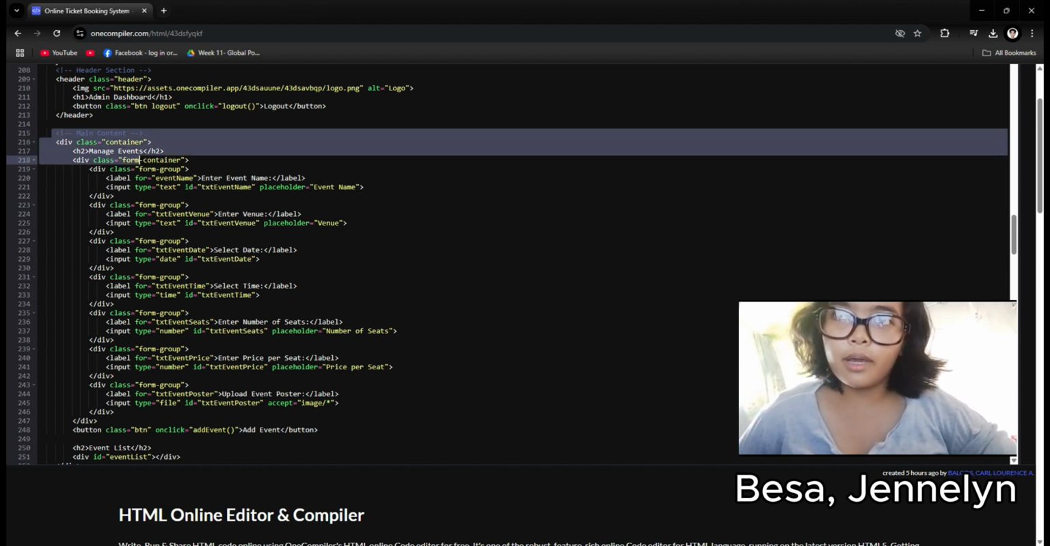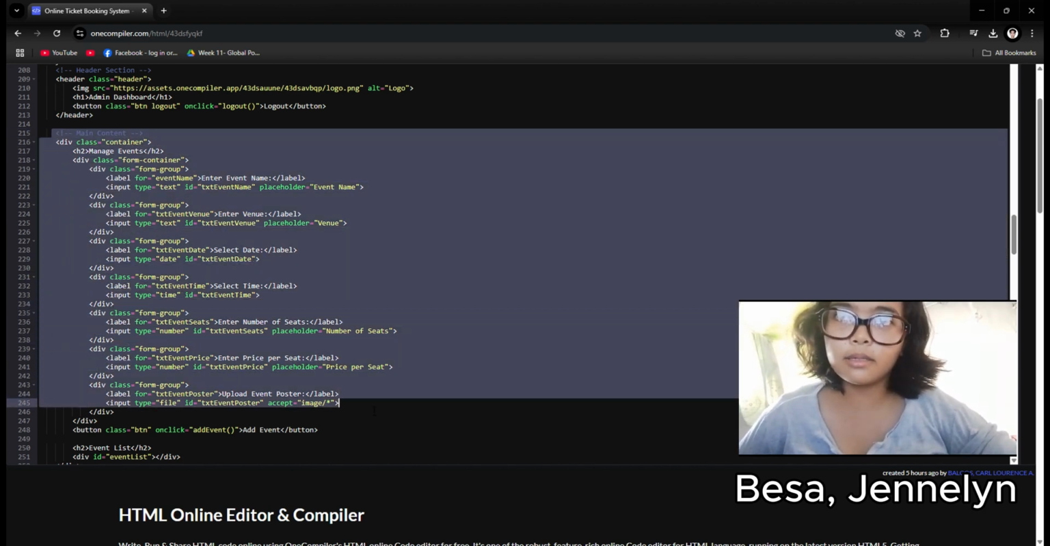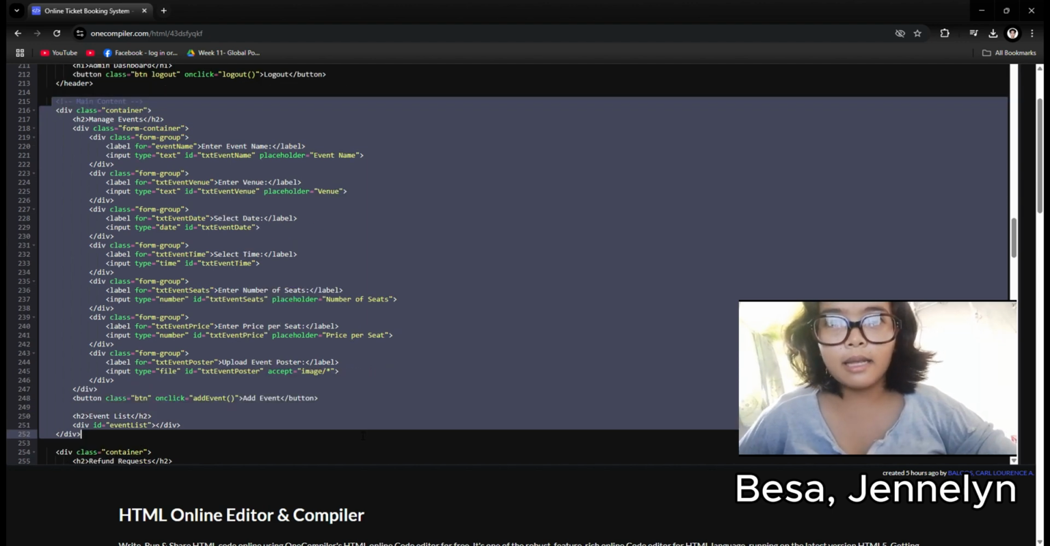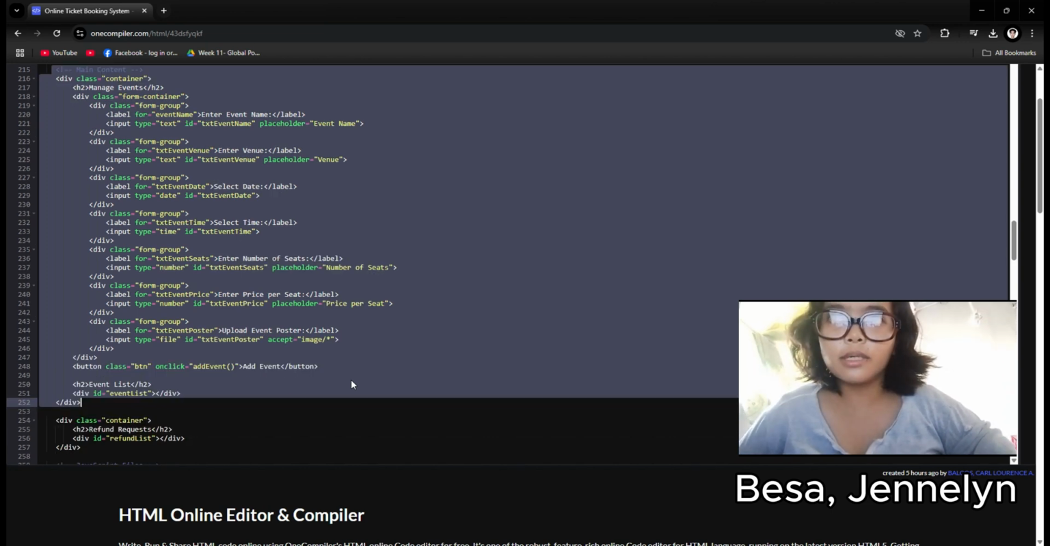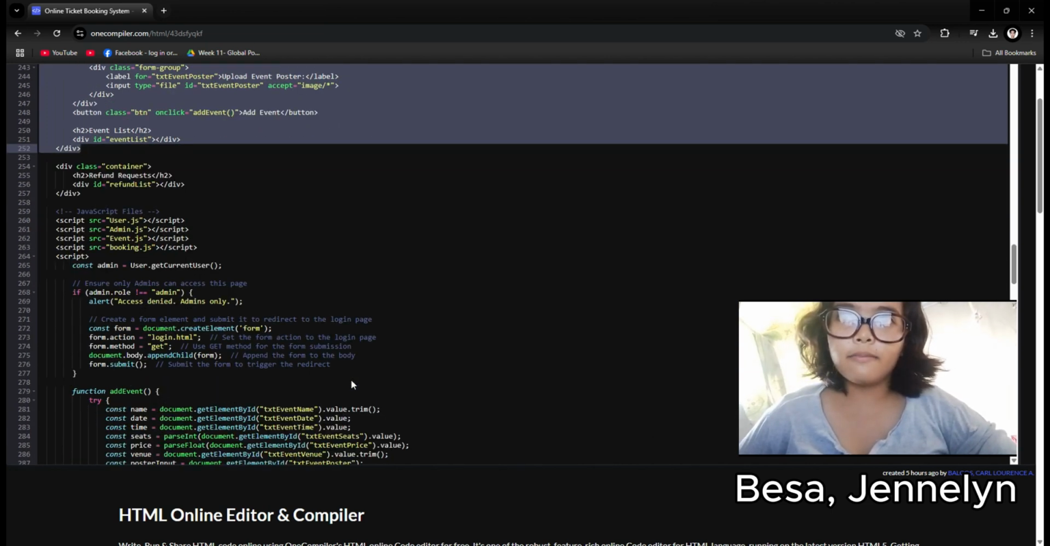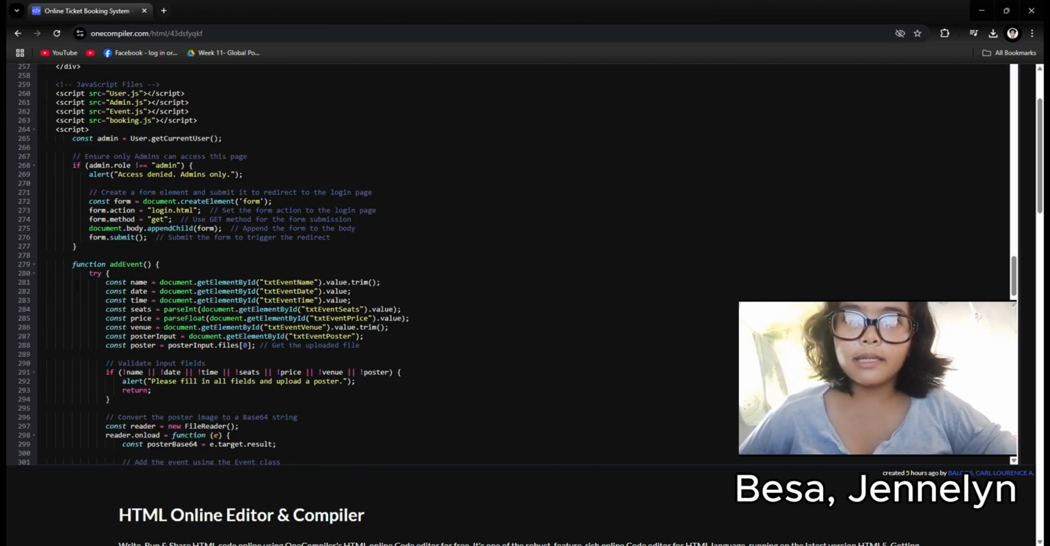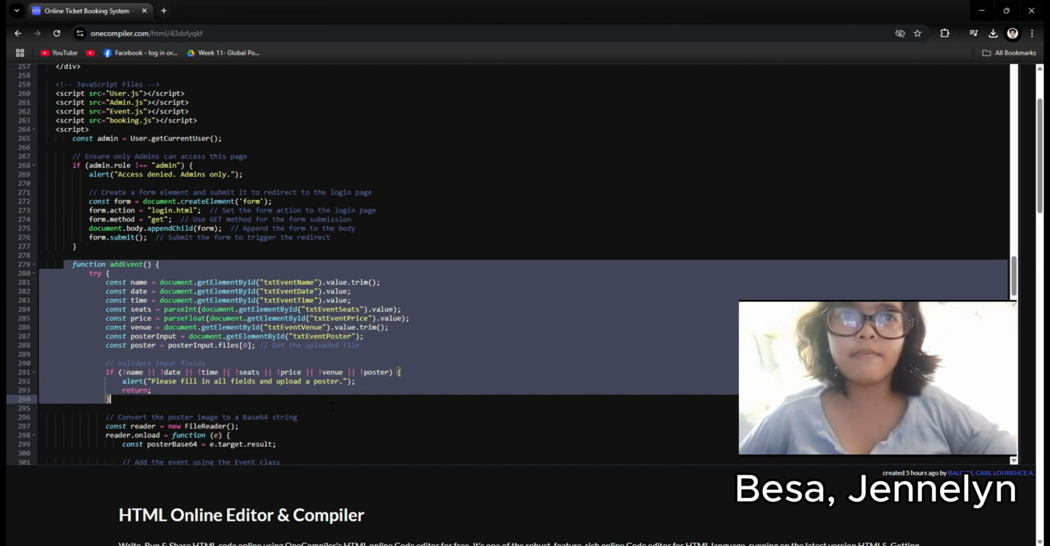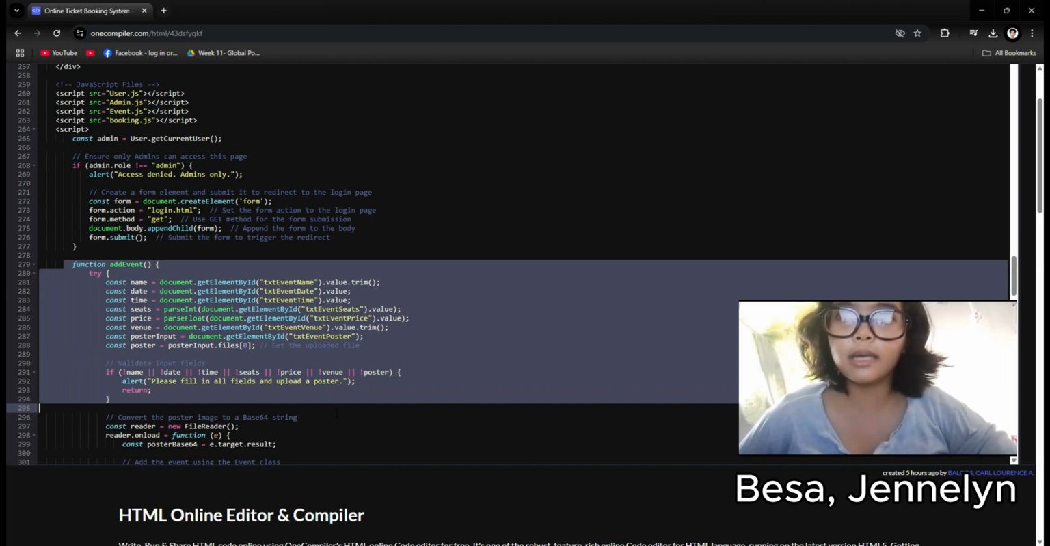Administrators can create new events by entering details such as the event title, date, time, venue, seating capacity, ticket price, and uploading a promotional poster, which is converted into a base 64 string for storage. These event details are saved using the event class, and the event list updates in real time. To display newly added events, admin also have the option to delete events using a button.